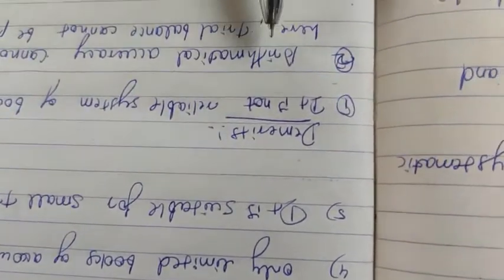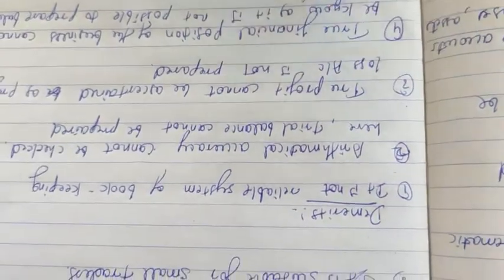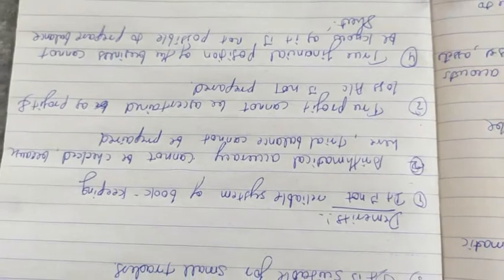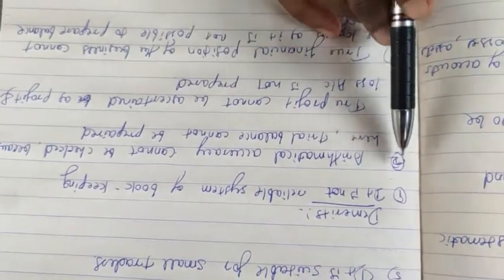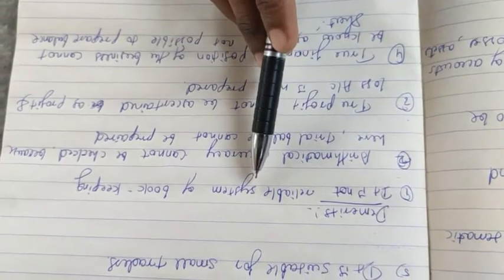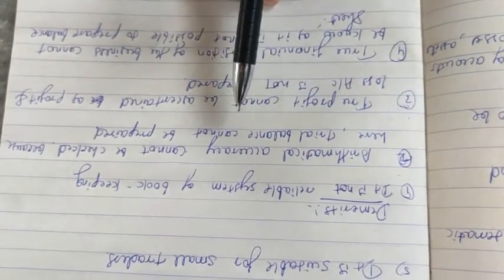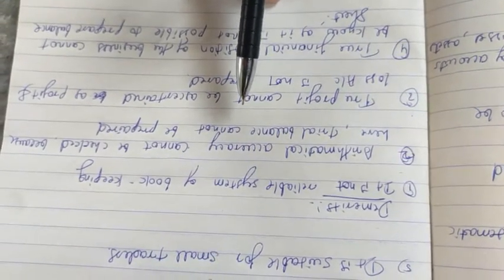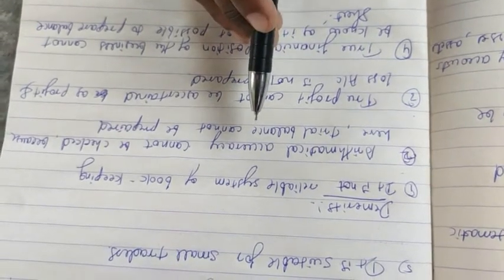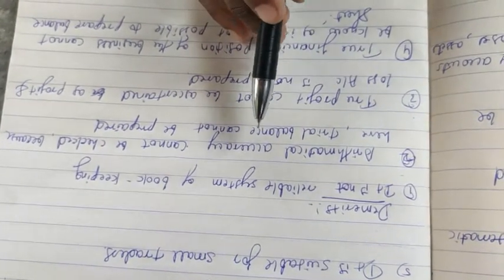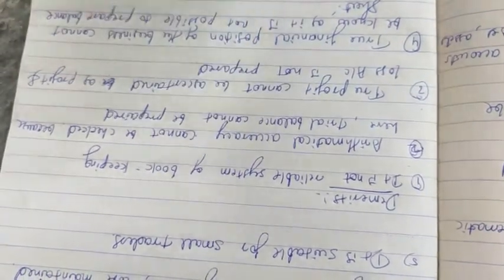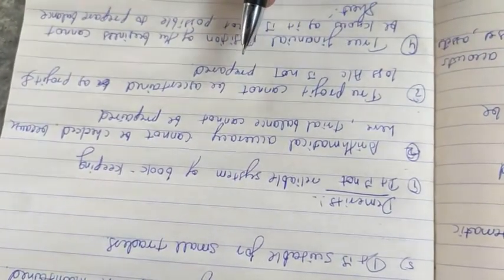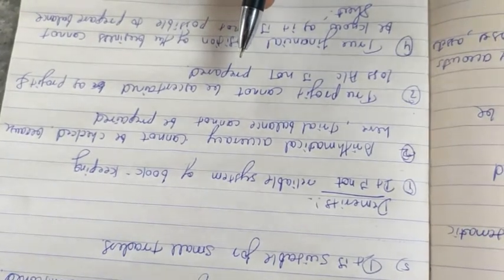Next one, demerits of incomplete records or single entry system. Disadvantages or demerits. So first one, it is not a reliable system because it is an incomplete one, unscientific one, unsystematic one. That's why it is not reliable. It is not a true record. It is not a reliable system of bookkeeping, but double entry system is a reliable one. Single entry system is not reliable.